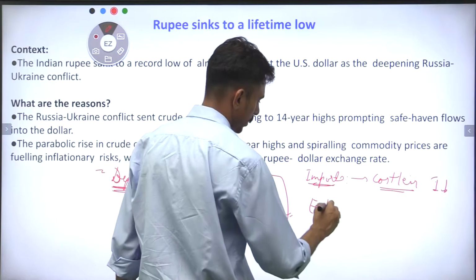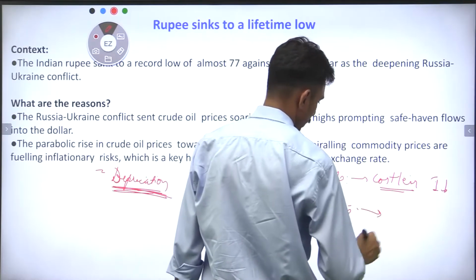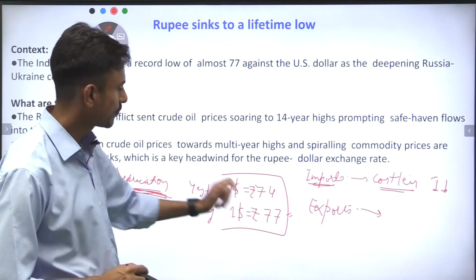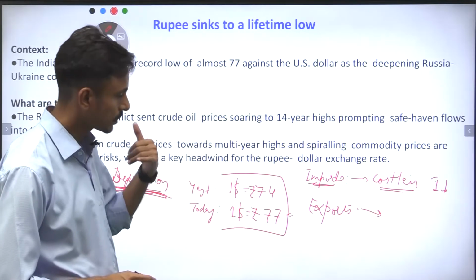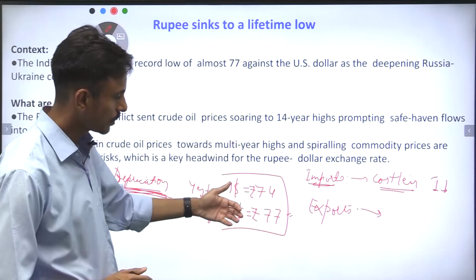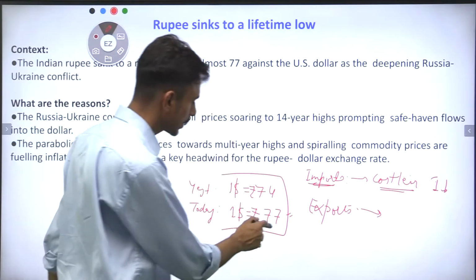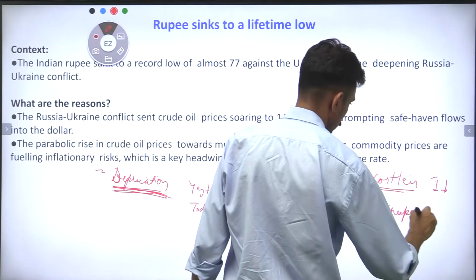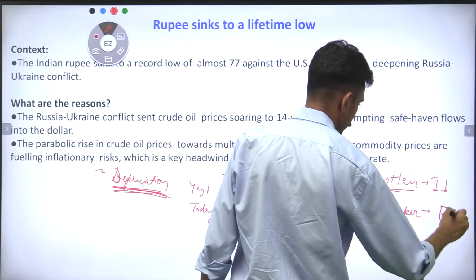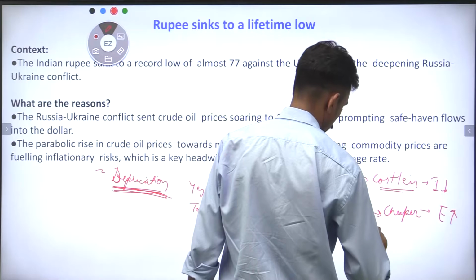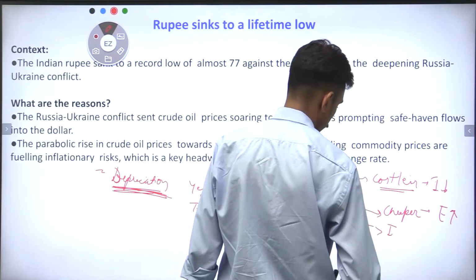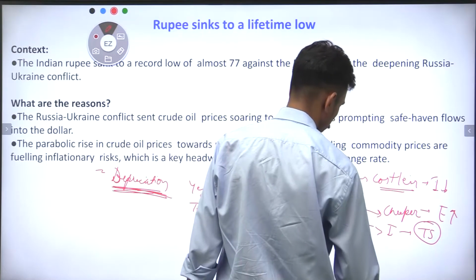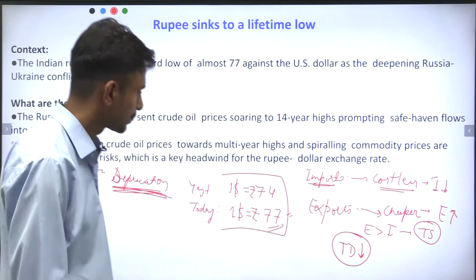What would be the impact on exports? Well, yesterday for a commodity we got 74 rupees, but today when the trader sold his commodity in the international market, he gets 77 rupees. So definitely exports would become cheaper and they would increase. So in this sense, exports may be greater than imports, or you may also see a trade surplus, or at least the trade deficit would reduce, correct?